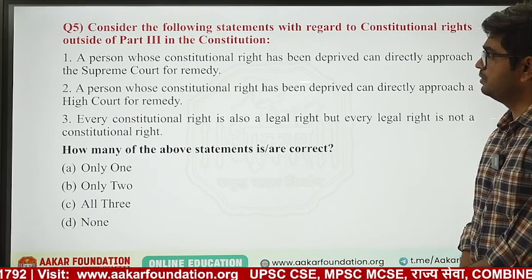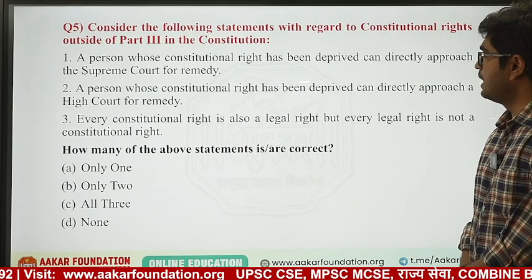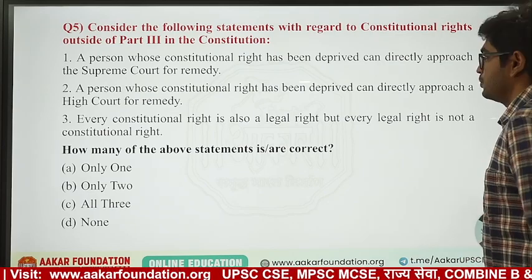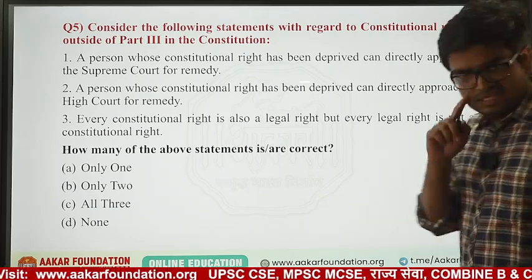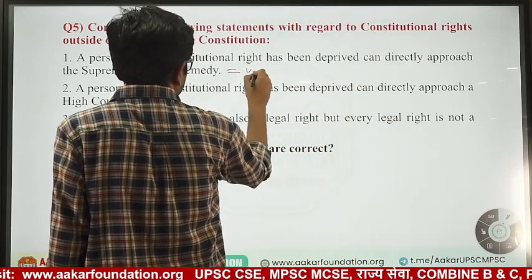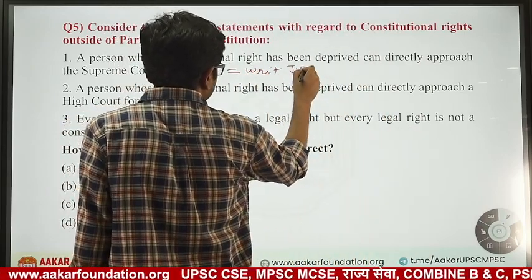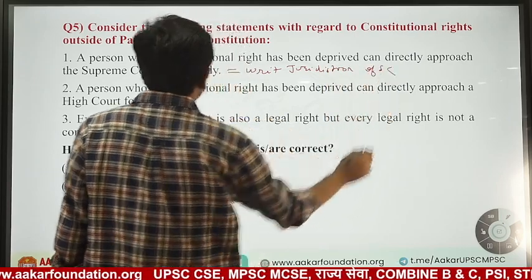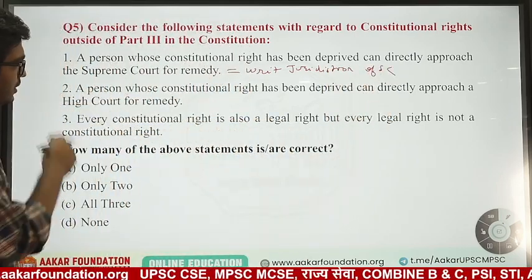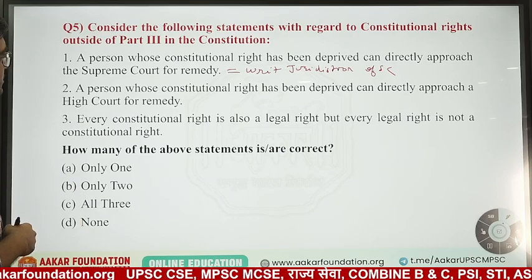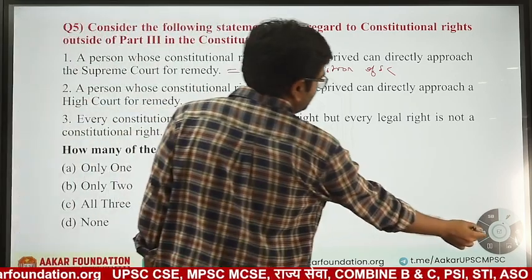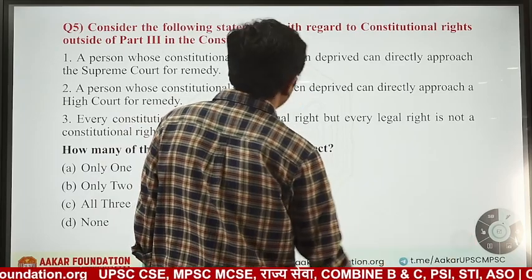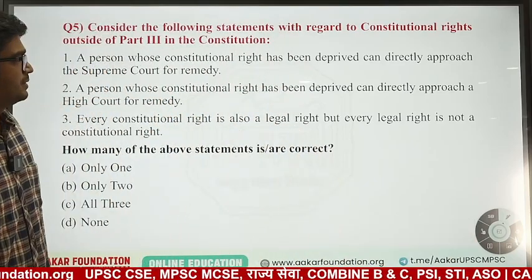A person whose constitutional rights have been deprived can directly approach the Supreme Court for remedy. This is the definition of the writ jurisdiction of the Supreme Court in case of fundamental right violation. But look, what is written here? A person whose constitutional rights have been deprived.